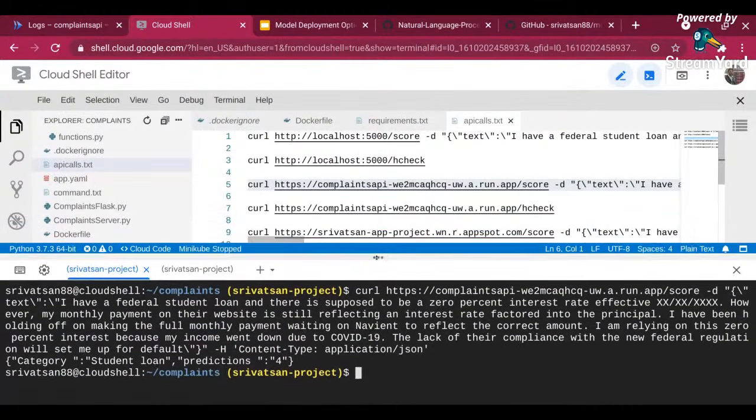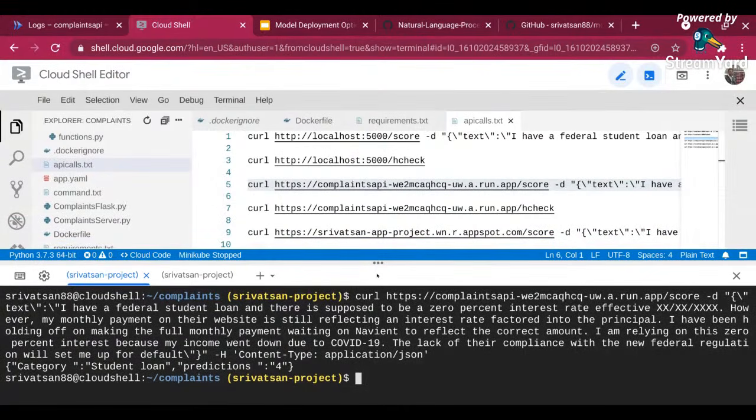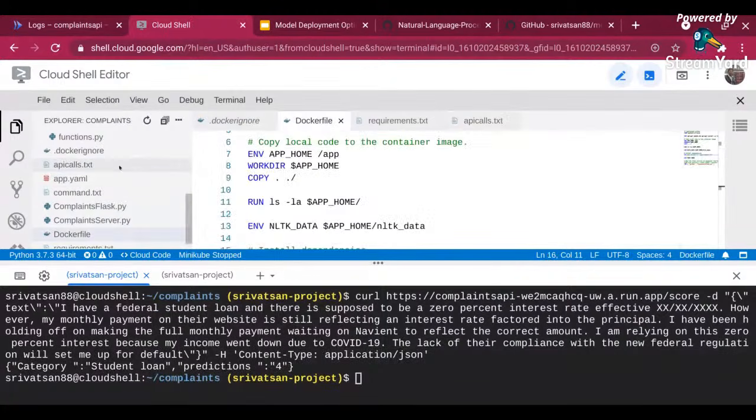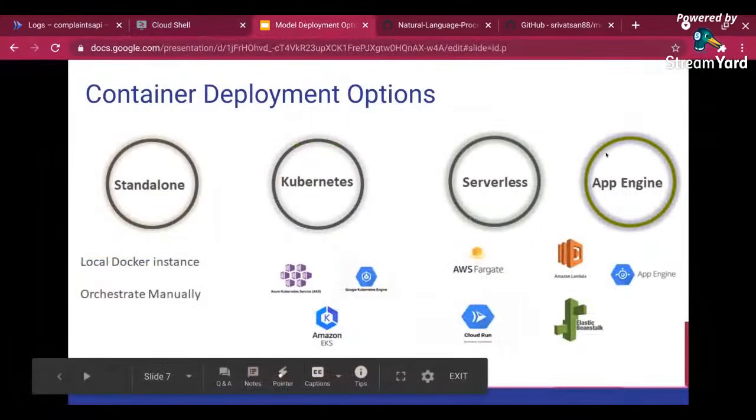Now you can also run it in Kubernetes, right? Again, we have to create some cluster. You can run it on any Amazon environment. It can be ECS, it can be Kubernetes service, it can be Fargate, it can be Beanstalk, or it can be Google Cloud Run, App Engine, and similarly on Azure. It can be that environment, right? Now, what I'm going to do is go back here, and then I'm going to show how you can deploy it on App Engine.